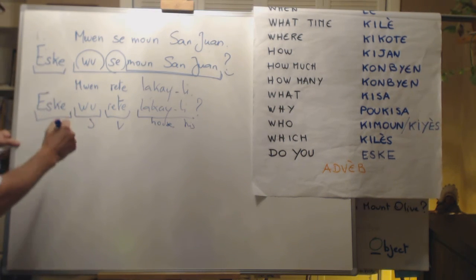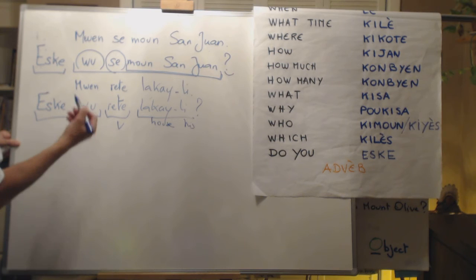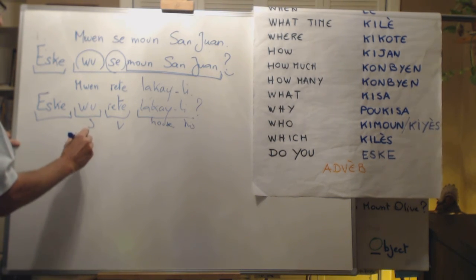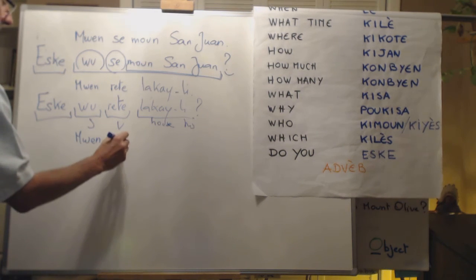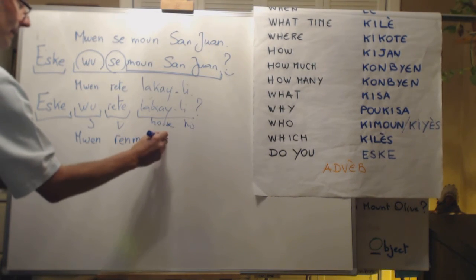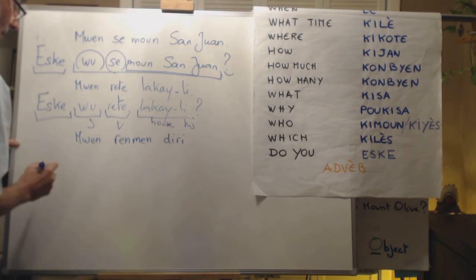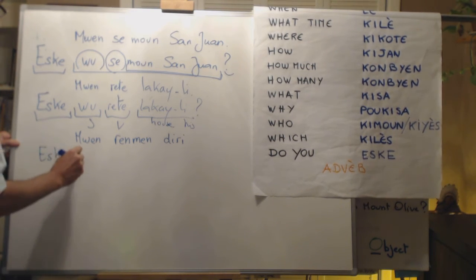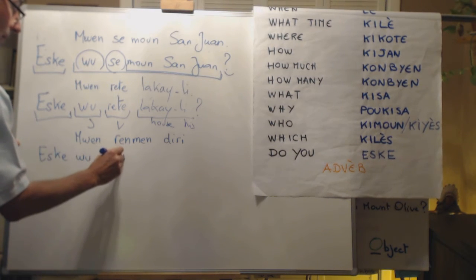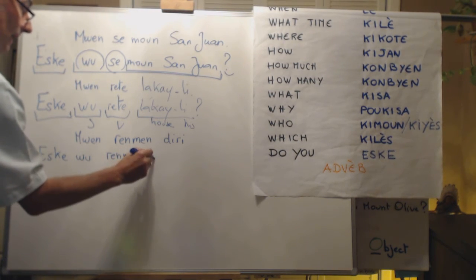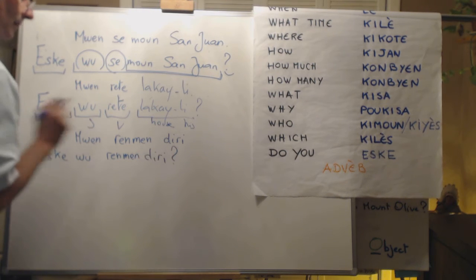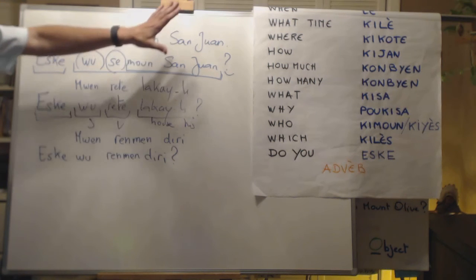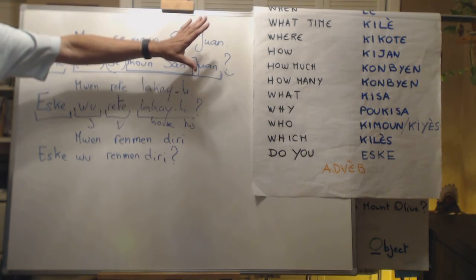Do you like rice? So, I like rice would be moi ramin diri. So the question becomes, eske ou ramin diri? So, we saw two categories of questions.